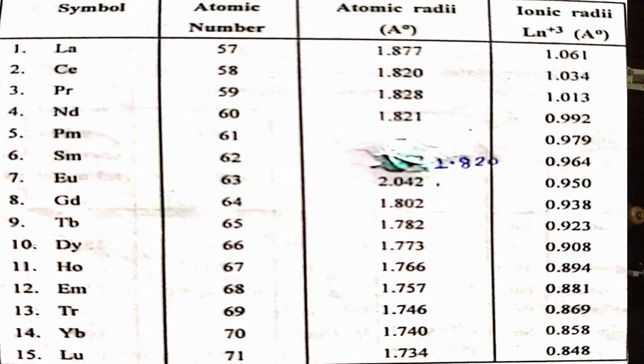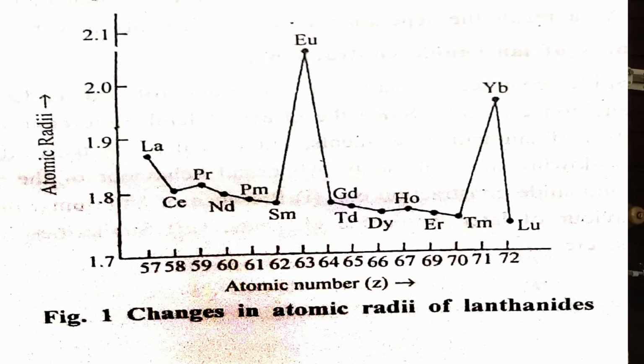The reason is that the electronic configuration of europium is 4f7 5d0 6s2. It has a half-filled configuration. So electrons repel, and try to remain as far as possible from one another, and therefore the nuclear charge does not attract the electrons of the 4f energy level, and the size of europium does not decrease compared to that of samarium.